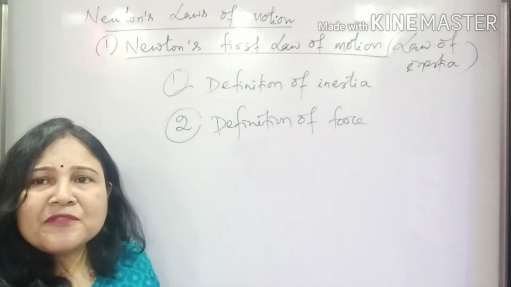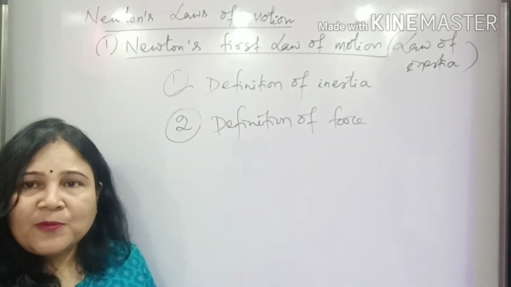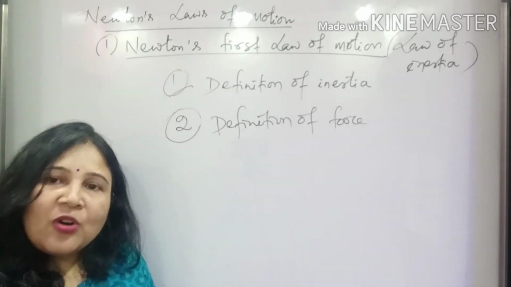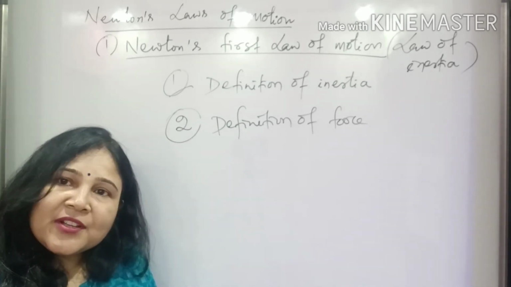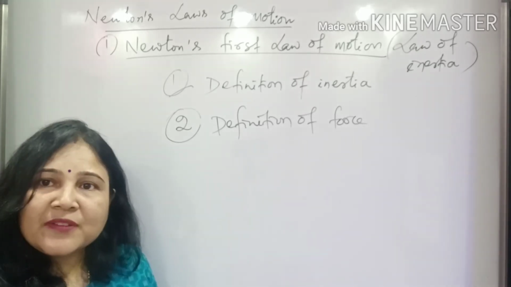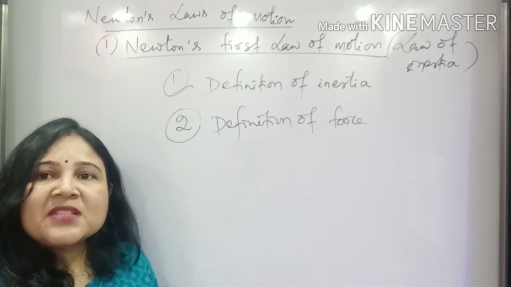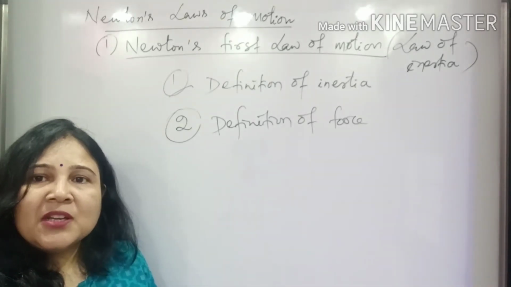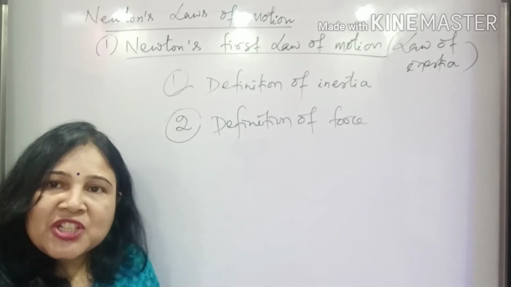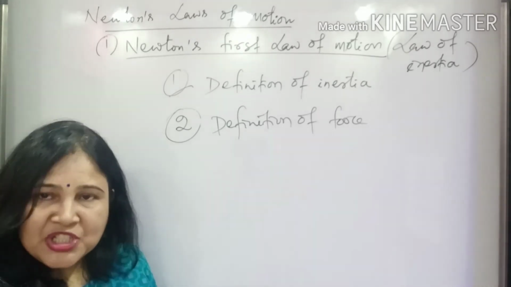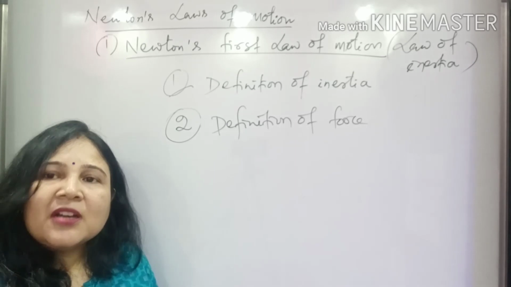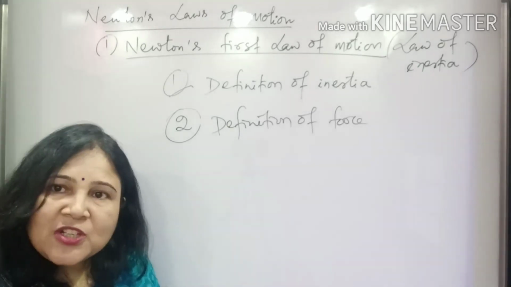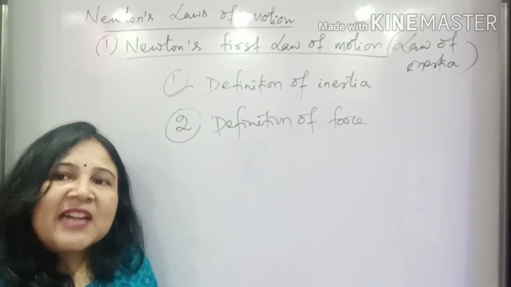Force is a physical cause in the form of a push or a pull, due to which a body can change its state of rest or of uniform motion or its direction. If a body is at rest, it can change to motion. Similarly, the direction of motion of the body can change, and the speed of the body can change. That is the force.